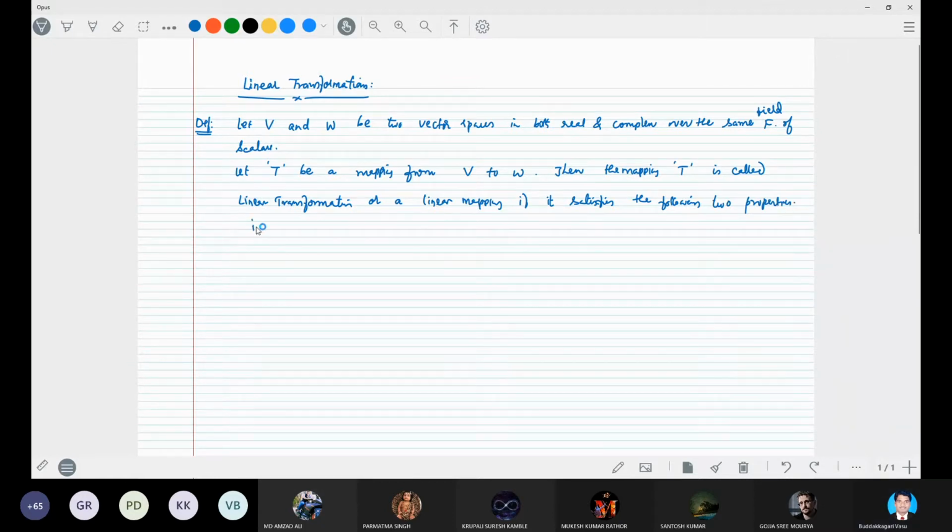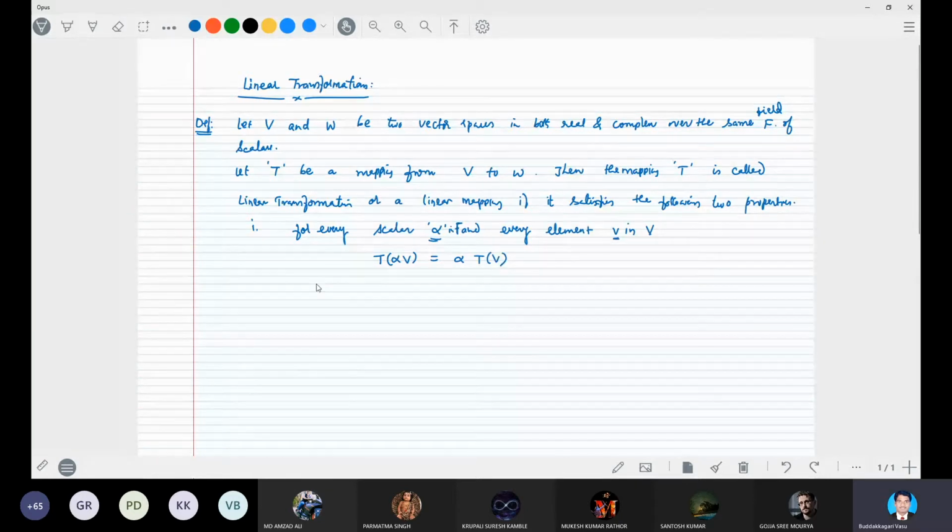Number one, for every scalar alpha in the field F and every element v in V, the mapping T of alpha v is equal to alpha into T of v. This is first.